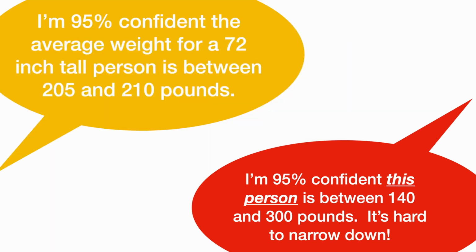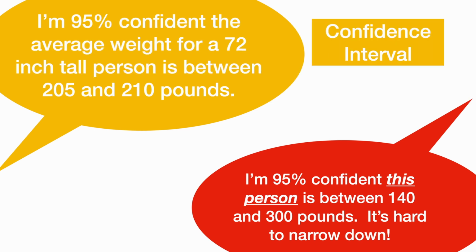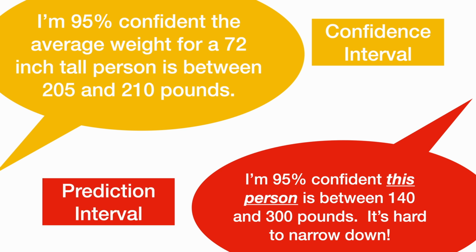When I say I'm 95% confident the average weight for a 72-inch tall person is between 205 and 210 pounds, I'm making a confidence interval about the average weight of all people who are that height. But when I'm trying to predict the weight of a single individual, and I have trouble narrowing it down, that's a prediction interval. The prediction interval is wider than the confidence interval because of this inherent uncertainty.